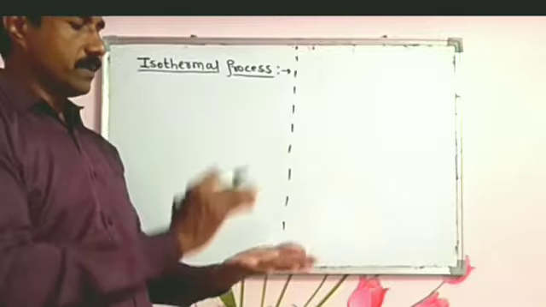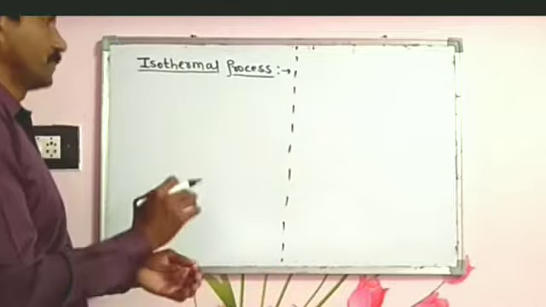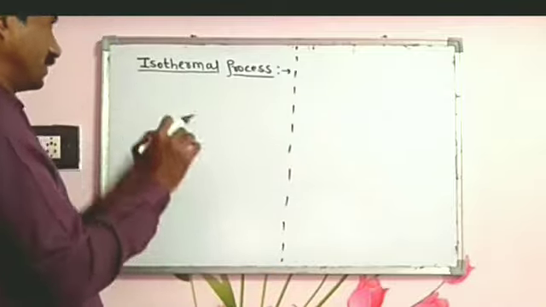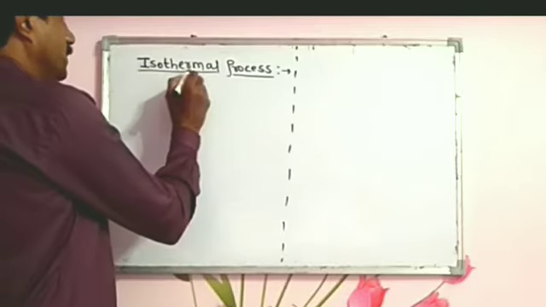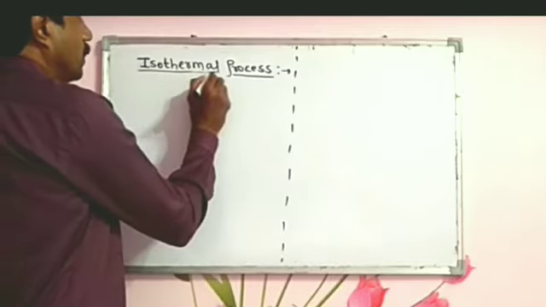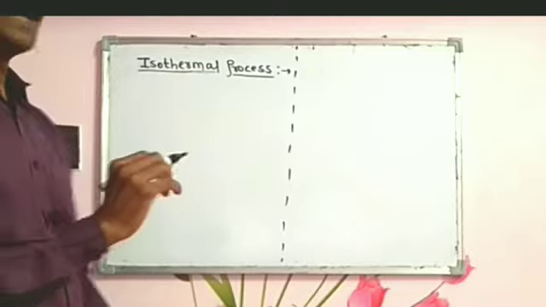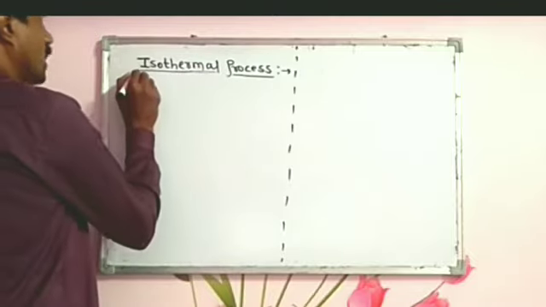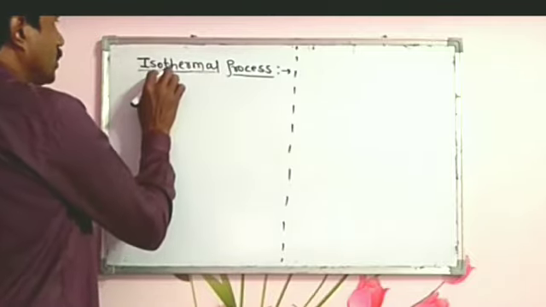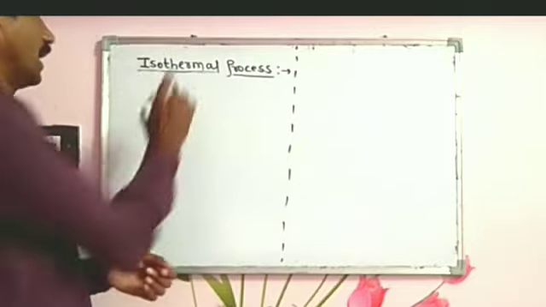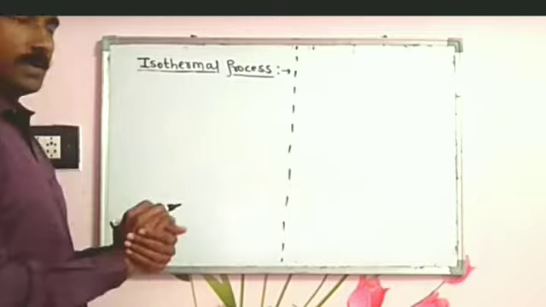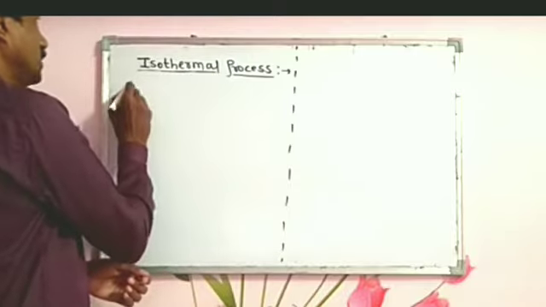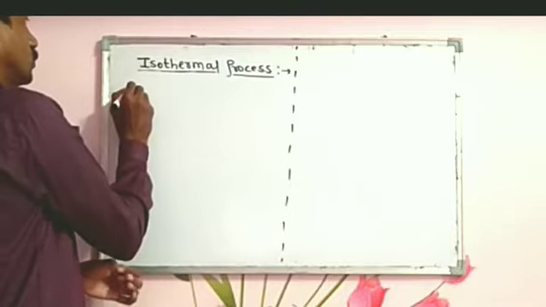Okay, then today we will learn our next article, which is one of the types of thermodynamic process, and it is the isothermal process. This iso word deals with the uniform quantity, and thermal deals with the temperature. What is meant by the isothermal process?